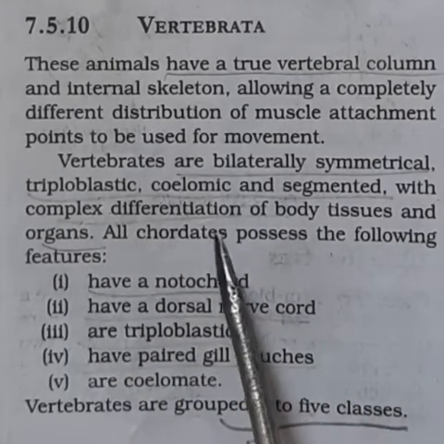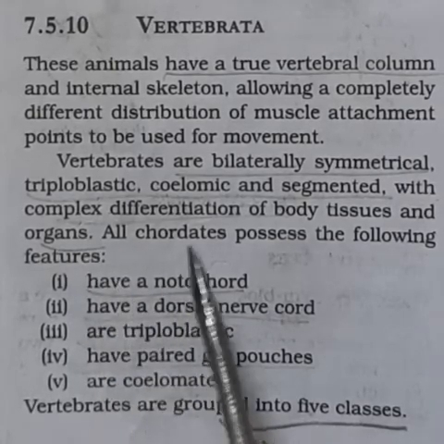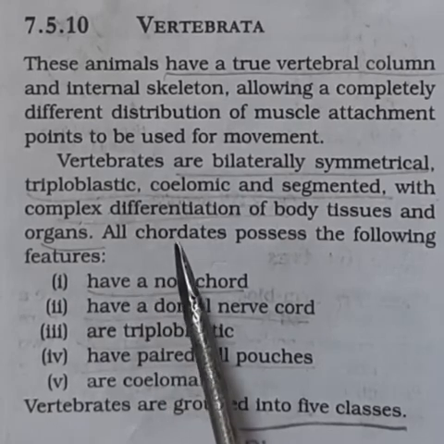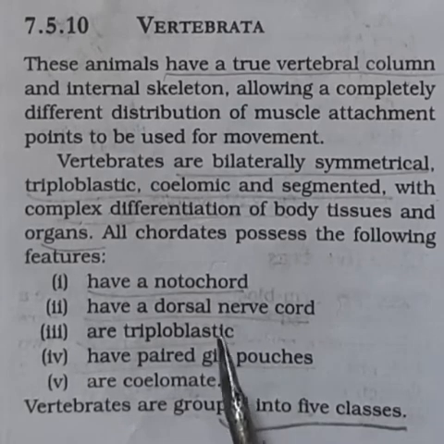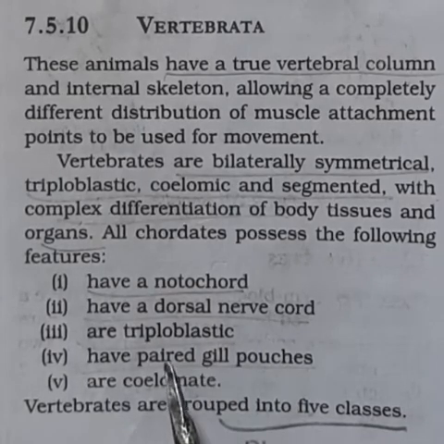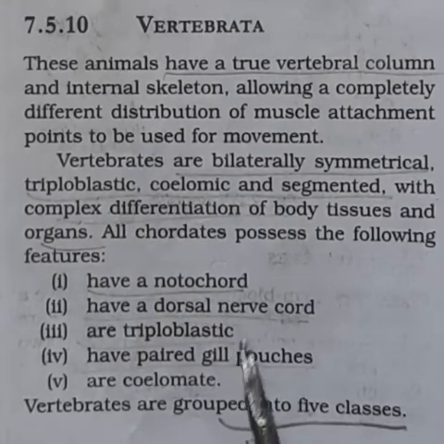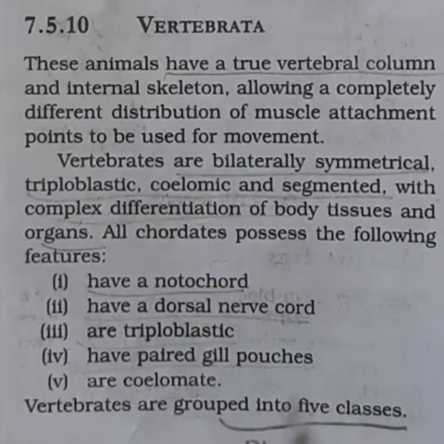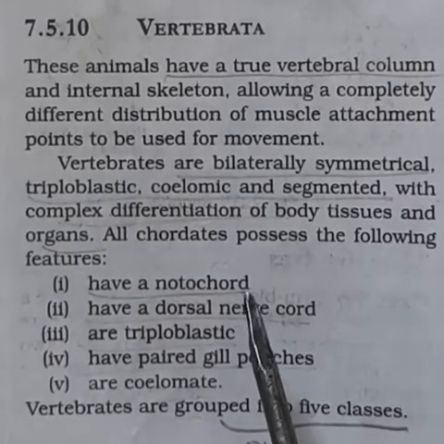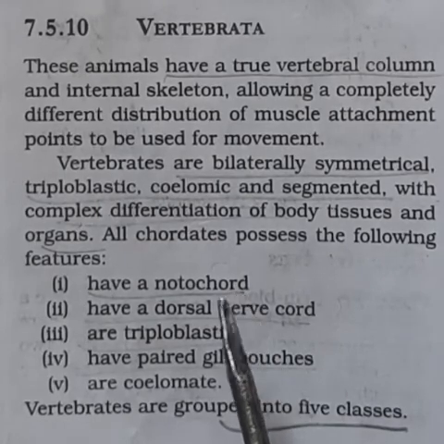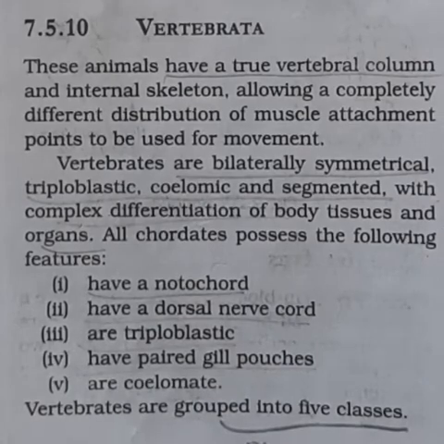It has complex differentiation of body tissues and organs. Different body tissues can be seen, organs can be seen. And all the chordates will have a notochord, dorsal nerve cord, are triploblastic, and have paired gill pouches and are coelomatic. Vertebrates are grouped further into 5 classes, that is Pisces, amphibia, reptilia, aves and mammals.